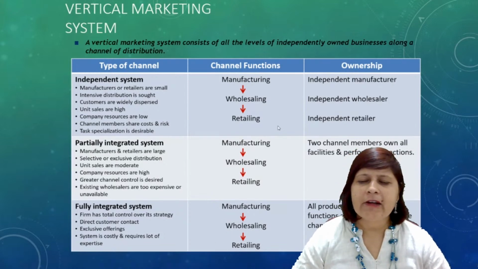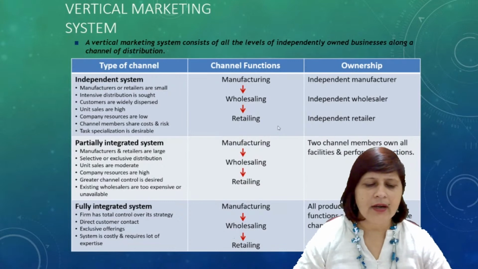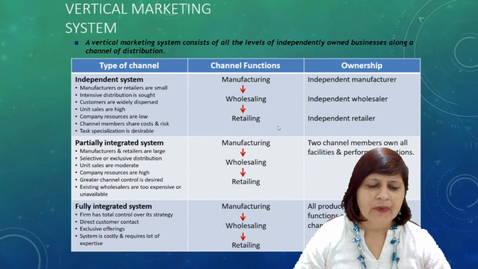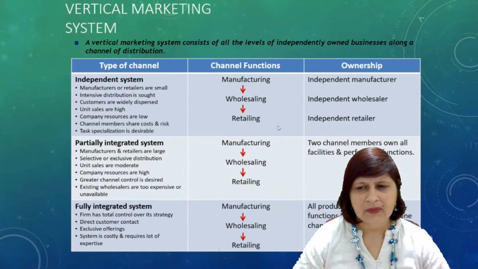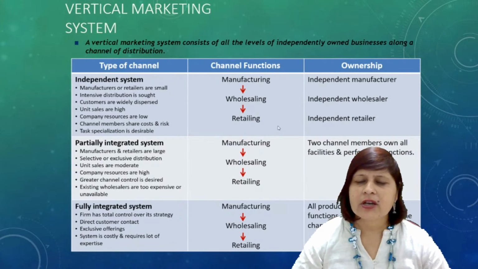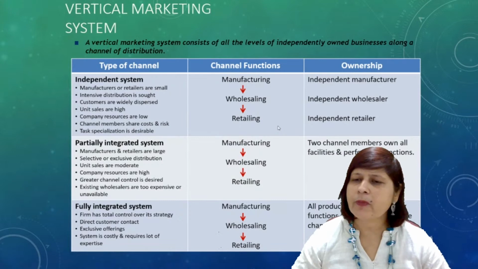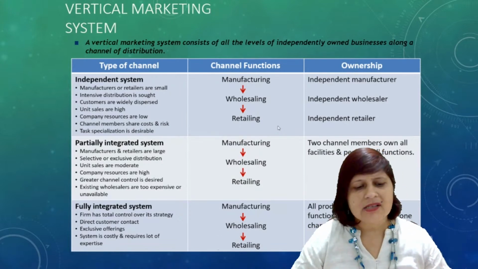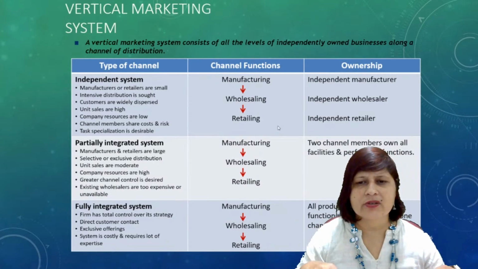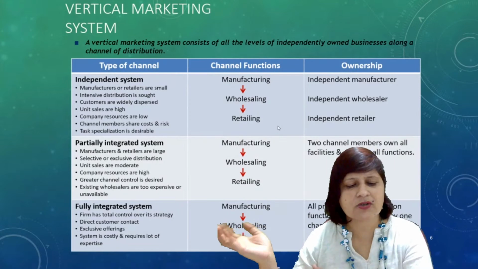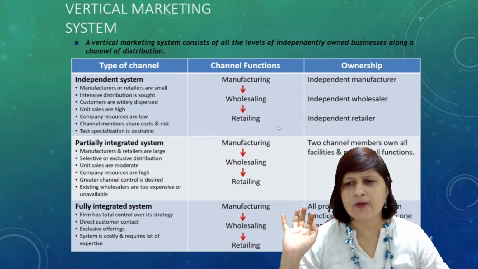Third is the fully integrated system. The firm has total control over its strategies, direct customer contact, exclusive offerings, and the system is costly and requires a lot of expertise. Ownership of all production and distribution functions is performed by one channel member. That is the fully integrated system, where the firm has total control over its strategy, and manufactures as well as distributes to the customers directly.